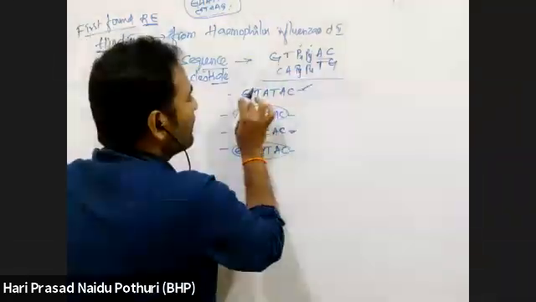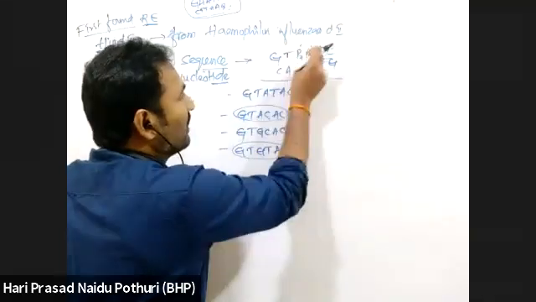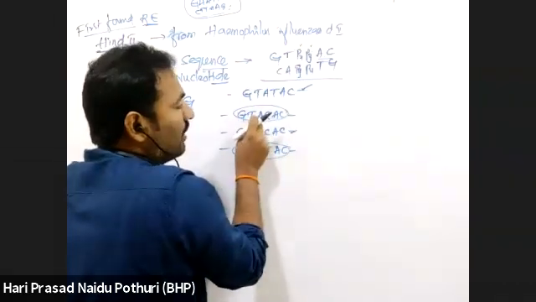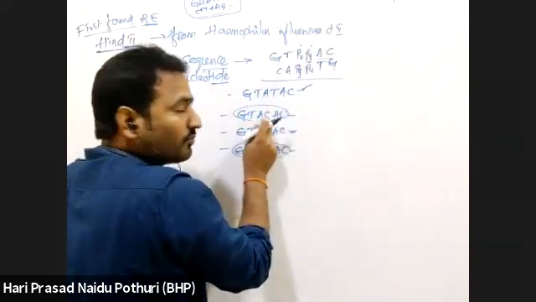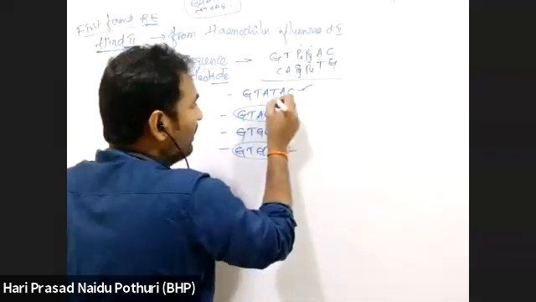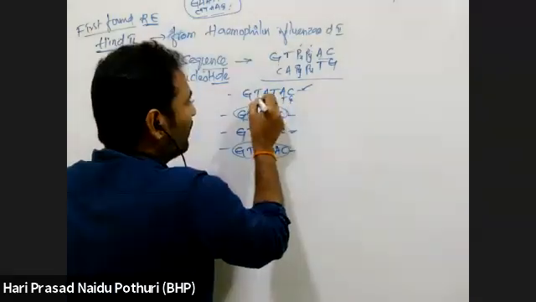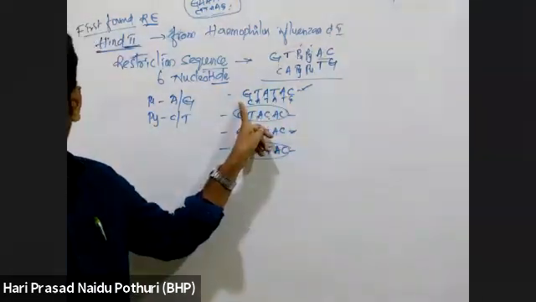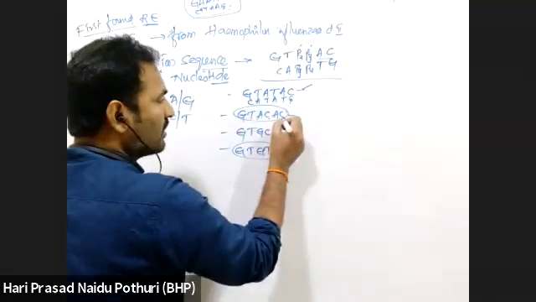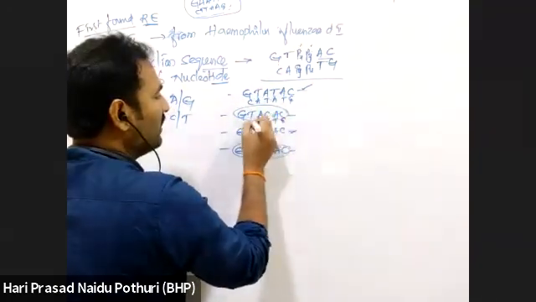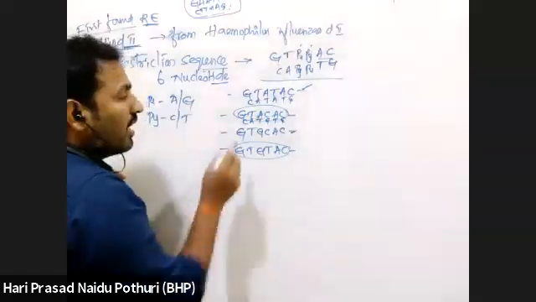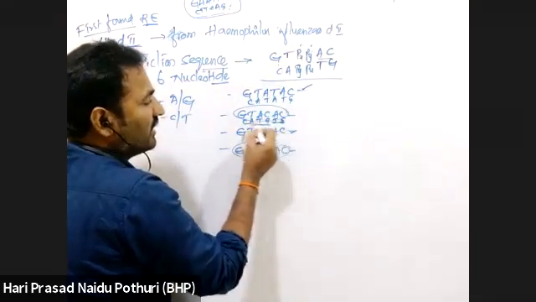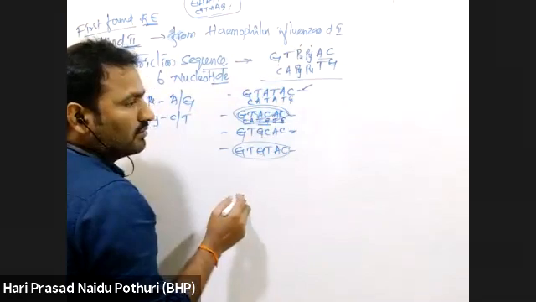Why? Suppose the first purine is adenine, next it is thymine, pyrimidine. In this case, first purine you wrote adenine, then pyrimidine we wrote cytosine. See here, G, T, A, T, A, C. GT, AT, AC, GT, AT, AC came, no problem. But in this case, G, T, G, T, A, C. Actually, GT, AC, AC. In reverse sequence, it is coming GT, GT, AC. So this is not possible.